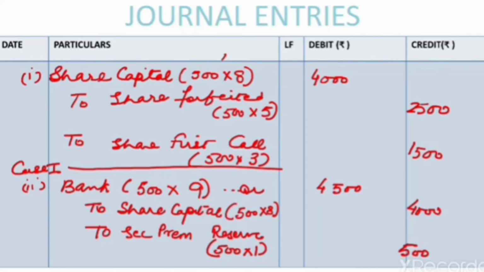So in a nutshell, I am briefing the amount here. We had forfeited 500 shares on which the first call was not received and the final call was not made. So the first call was of rupees 3 per share. That means out of 10 rupees, rupees 2 was not called up. So out of rupees 8, rupees 3 is not received. So what we received is rupees 5 per share. That means it would include application and share allotment money.